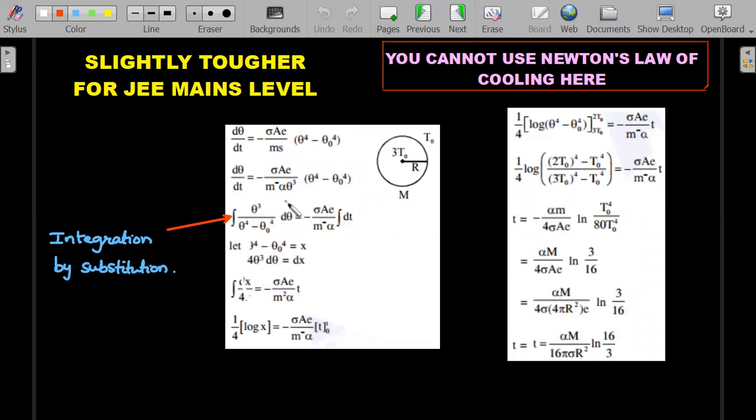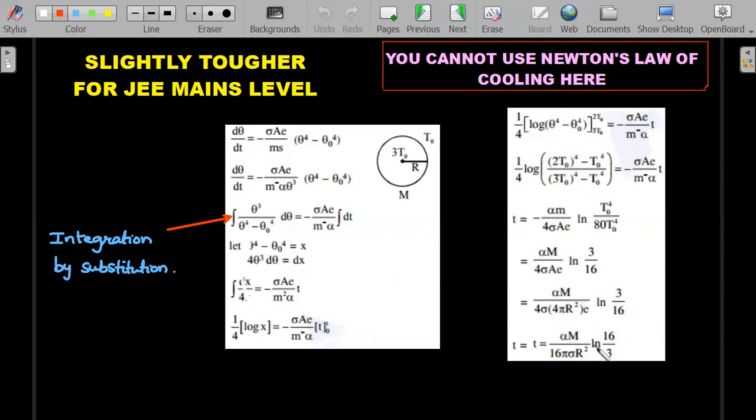It would have been actually difficult if the specific heat was not given as a function of temperature power cube. Then this would come out of the integration and you would have been stuck with a very tough, doable but very tough integration of power 4. I think you'll appreciate this and then be able to substitute the values and get the time.